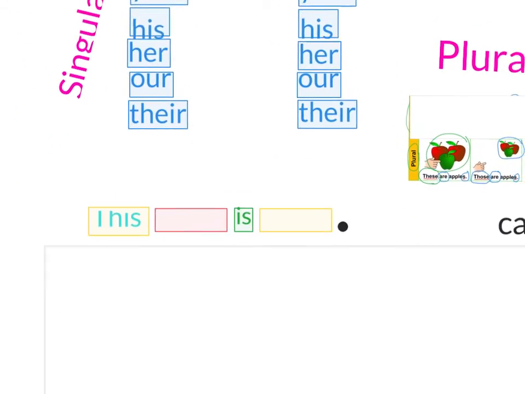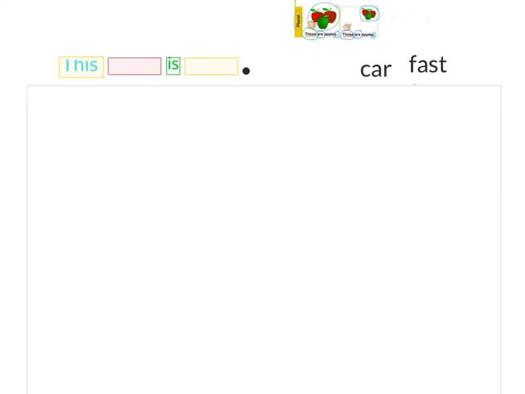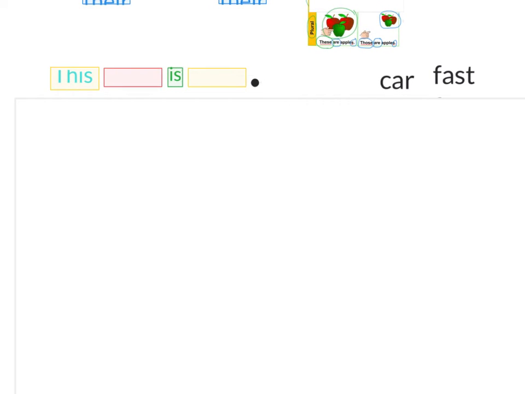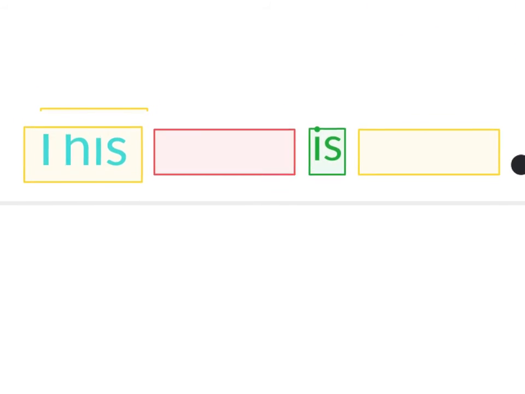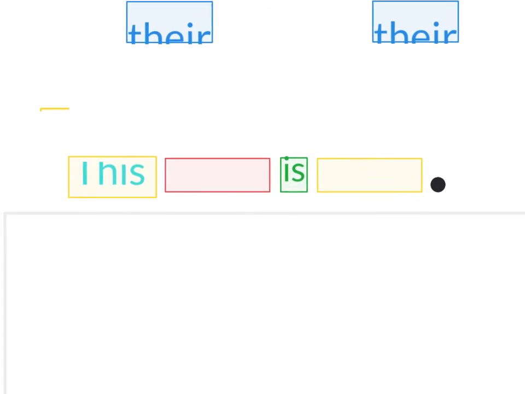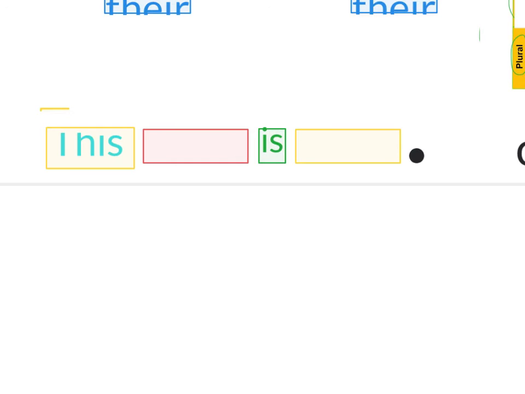So we're going to move here. All right, I want you to see this sentence right here. You see I have the word this. We're going to talk about this, that, these, and those for just a moment because they're kind of special because they can do 2 different things at the beginning of a sentence.